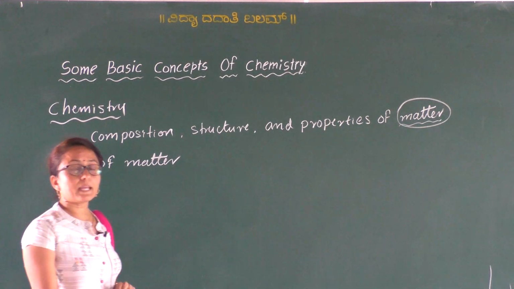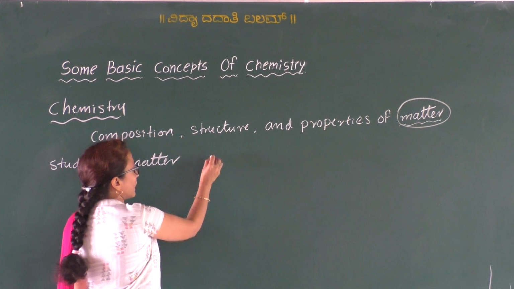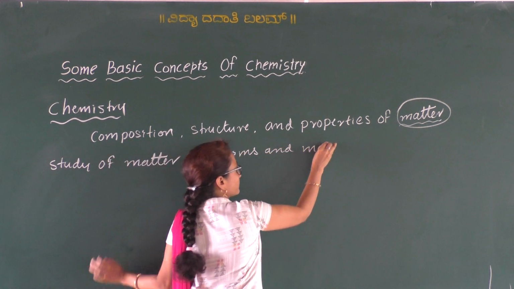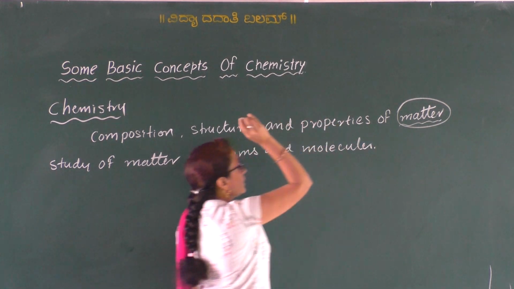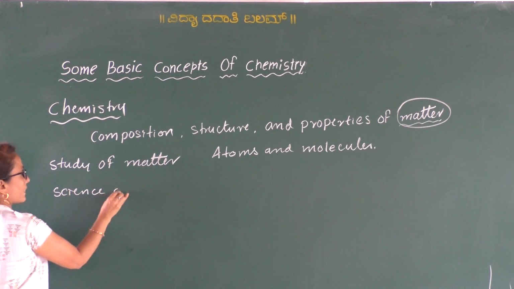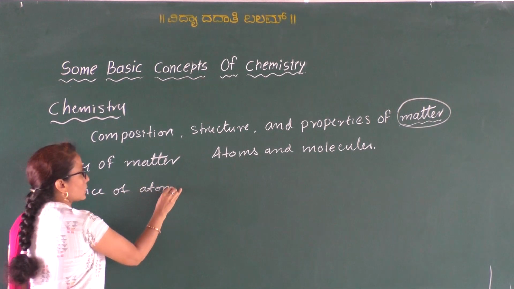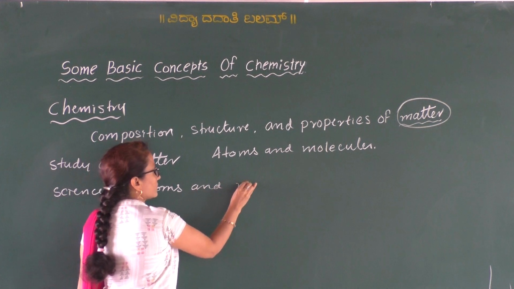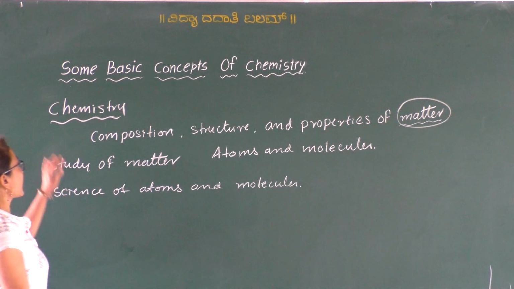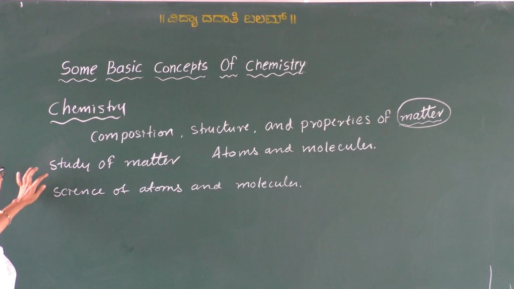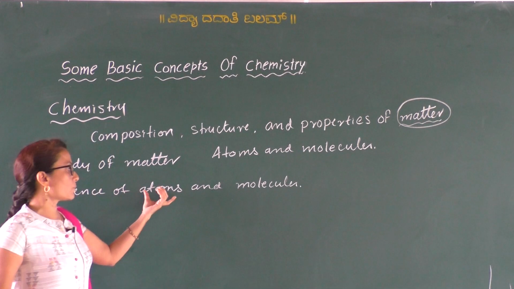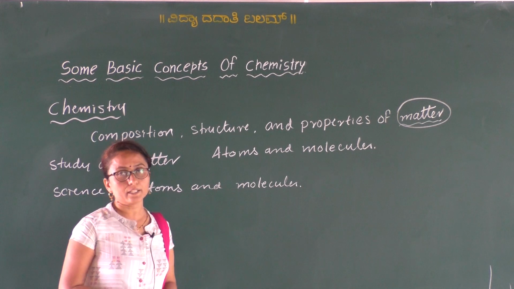And we know that the basic constituents of matter are atoms and molecules. So thus chemistry is also known as the science of atoms and molecules. So thus chemistry is a study of matter and it is also a science of atoms and molecules. Later we will discuss what atoms are and what molecules are.